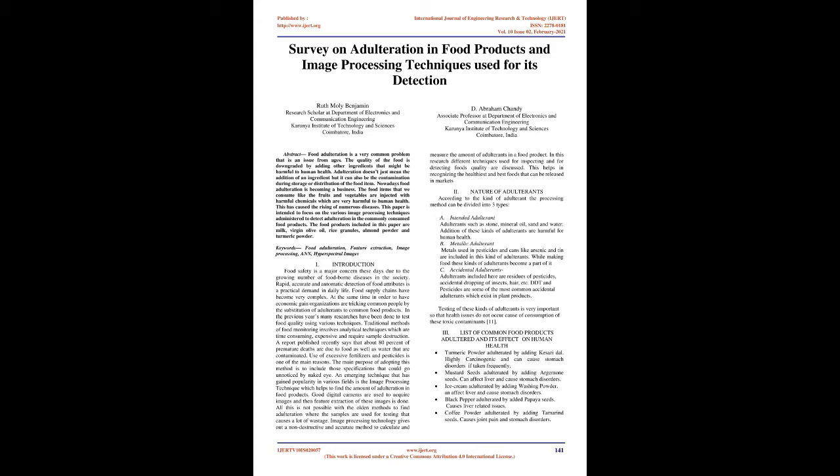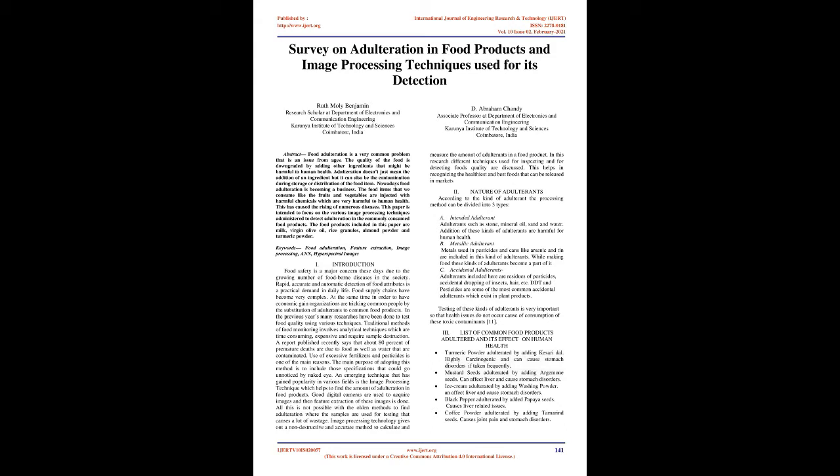Adulteration doesn't just mean the addition of an ingredient, but it can also be the contamination of the food item during storage or distribution. Nowadays, food adulteration is becoming a business. The food items that we consume, like fruits and vegetables, are injected with chemicals which are very harmful to human health. This has caused the rising of numerous diseases.